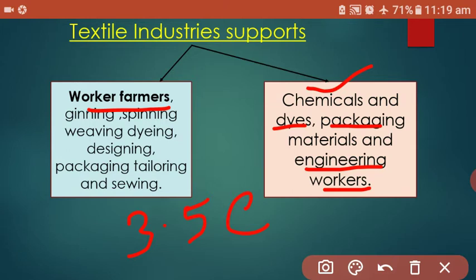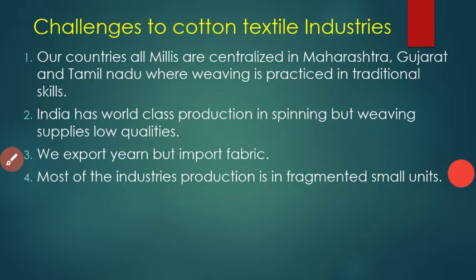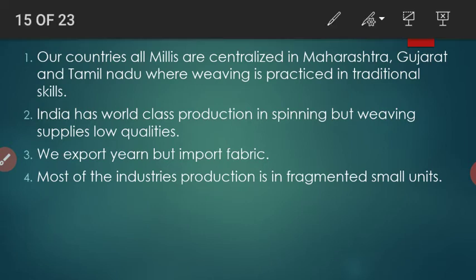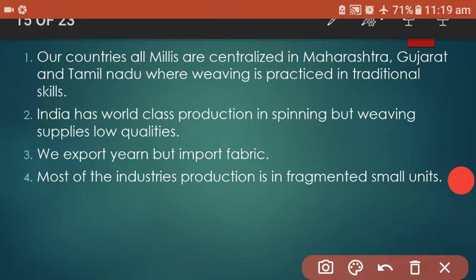Okay, the next slide: challenges to the cotton textile industry. In our country, the cotton textile industry has faced a lot of challenges, so we will discuss them one by one. First of all, our country's cotton textile industry is centralized in Maharashtra, Gujarat and Tamil Nadu, only in these areas.